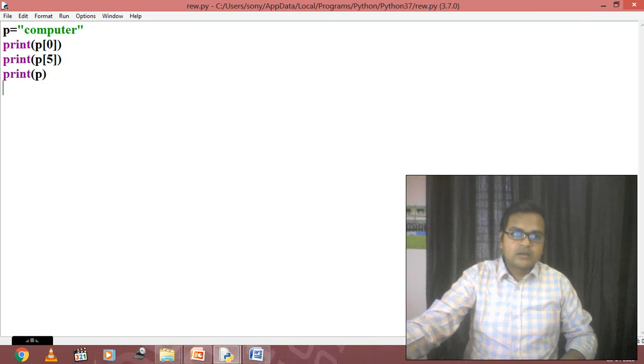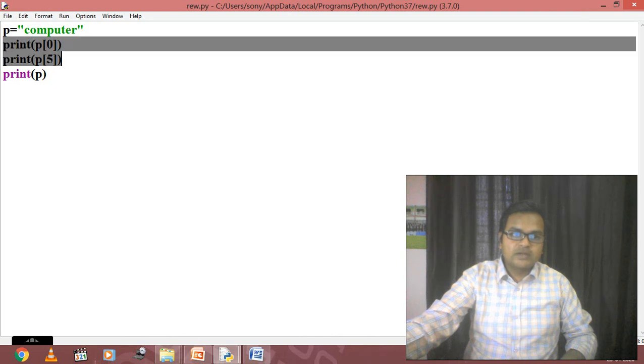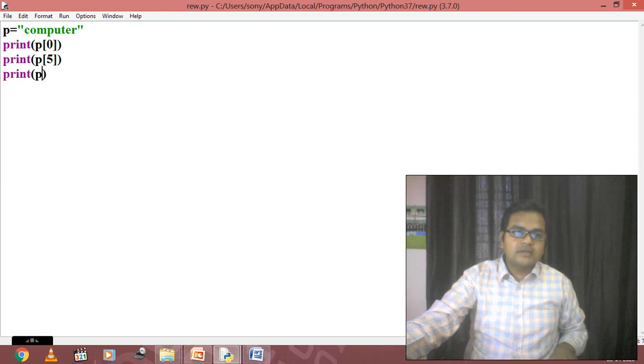Clear? So in this, the first two statements that I have highlighted, I have initialized p because p is going to have values from 0 to 7. So if I have to know the individual value of an individual location, I can find out in this way. Clear? And still one more thing is there, in this we also do negative indexing.